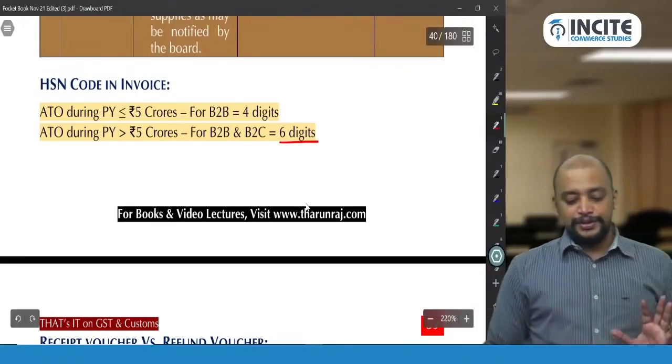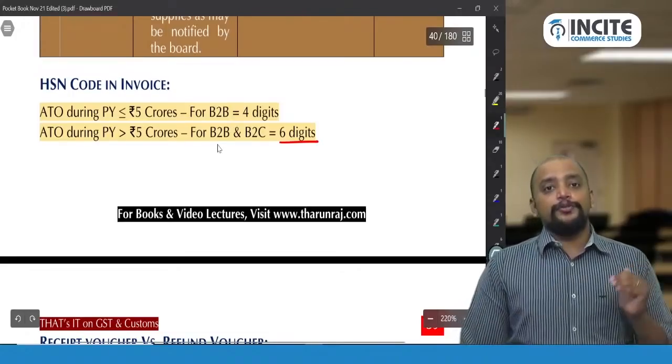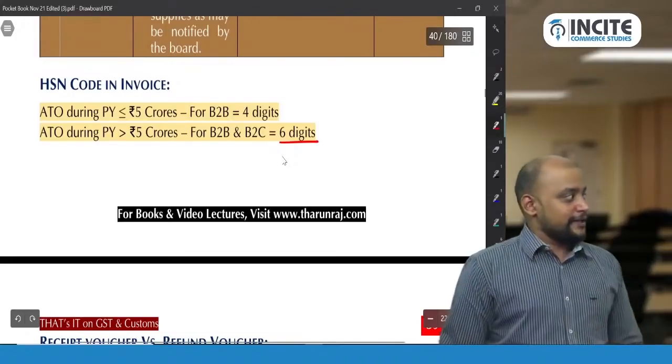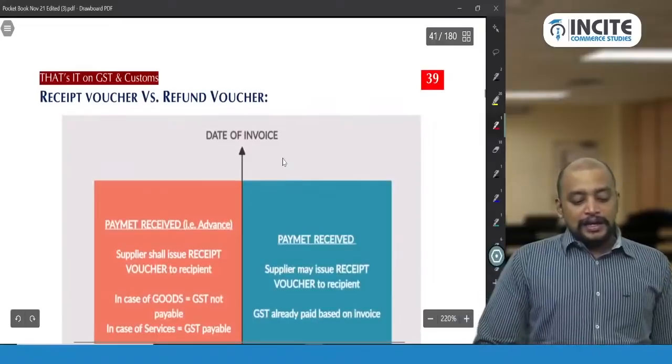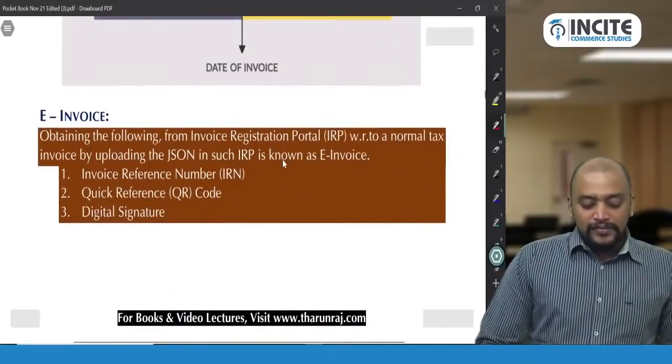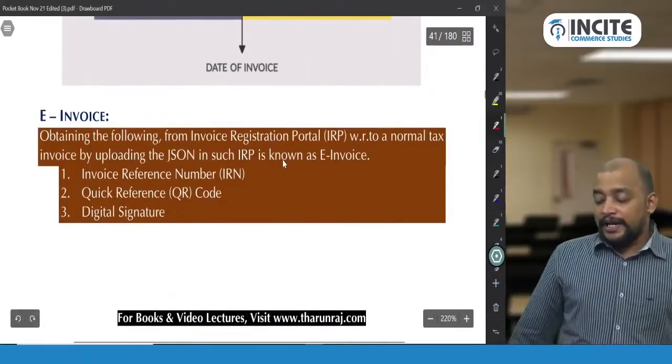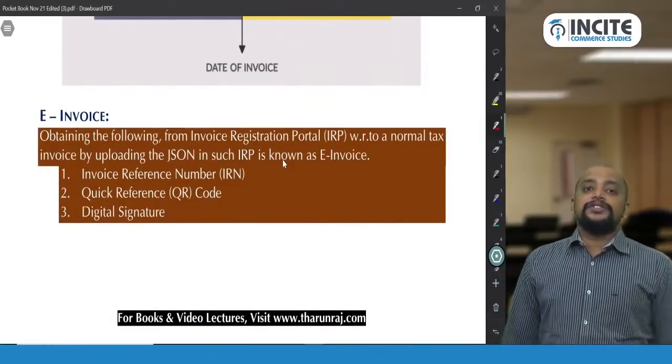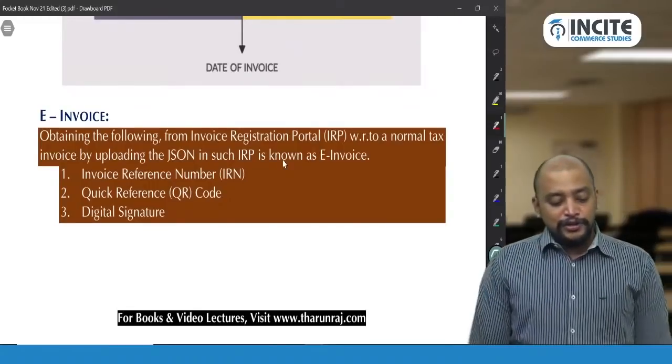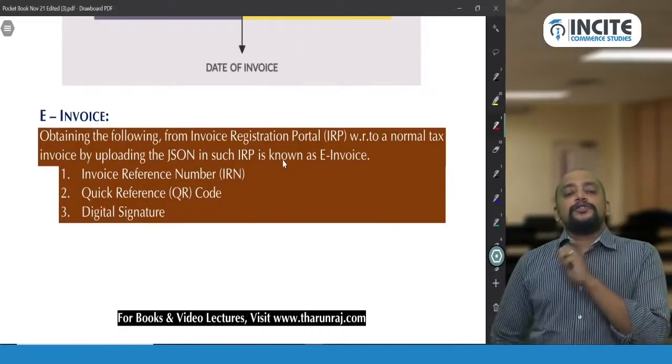Okay, understood. For B2B it is 4 digits, and for both B2B and B2C it will be 6 digits. And then next, e-invoice. Obtaining the following from the invoice registration portal with respect to a normal tax invoice is known as e-invoice.